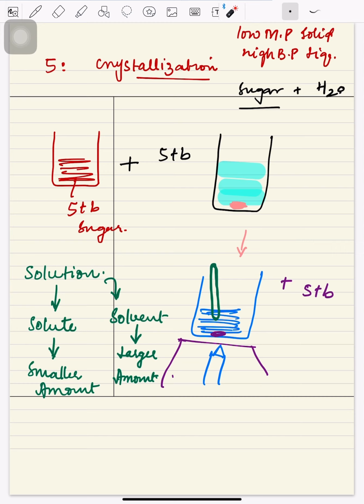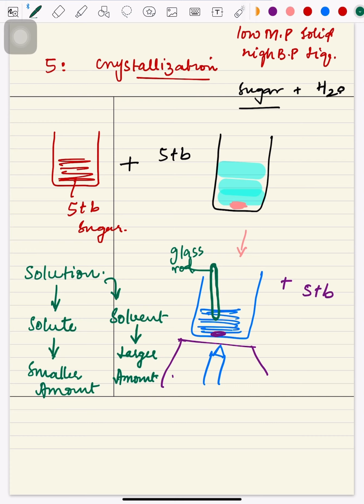Now we have taken a glass rod. I'm going to write down the name here as well. This is called a glass rod. It is basically a rod which is used for stirring purposes, and it is made of glass. Now we are going to immerse that glass rod into the solution, take it out, and let it cool. We are going to observe if crystals are forming on that glass rod.